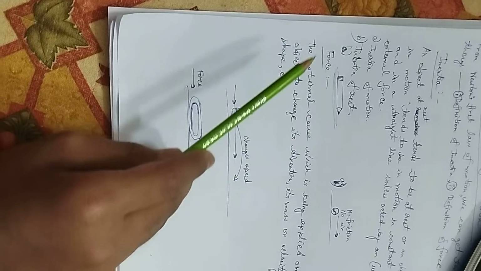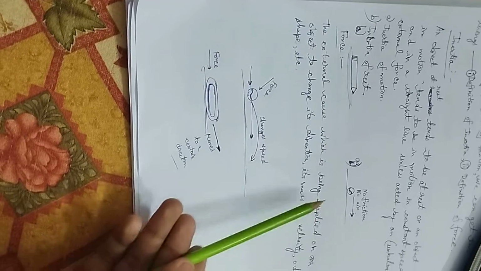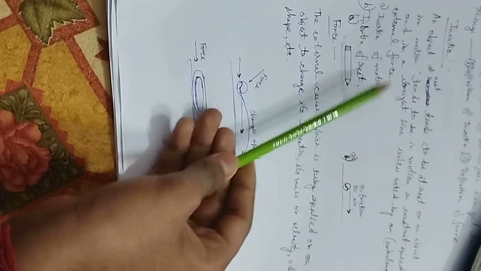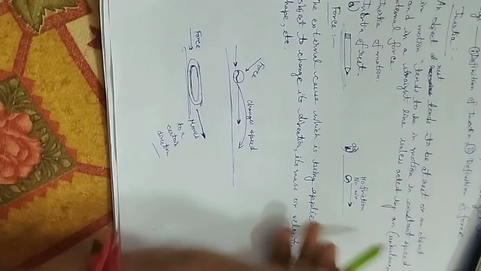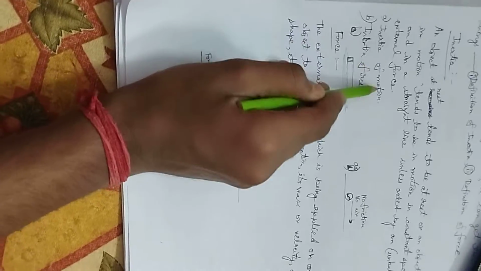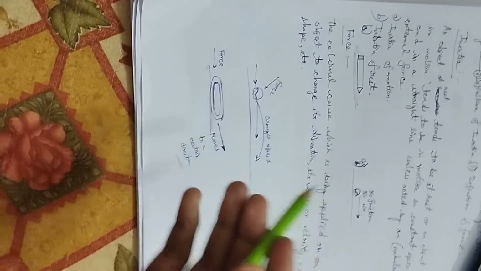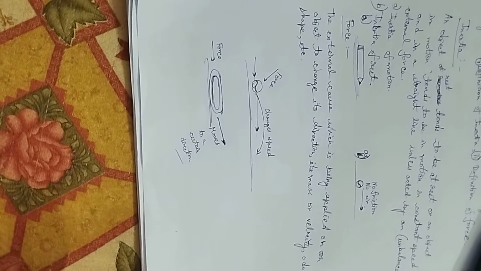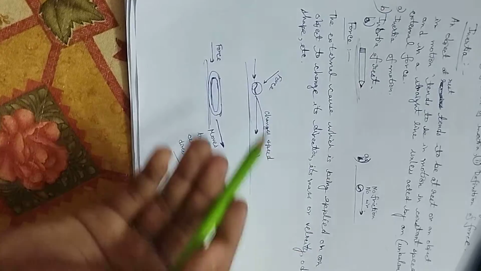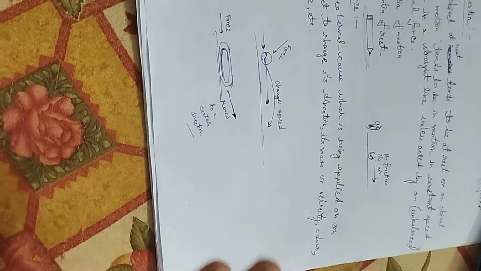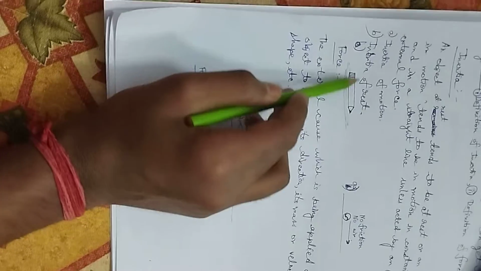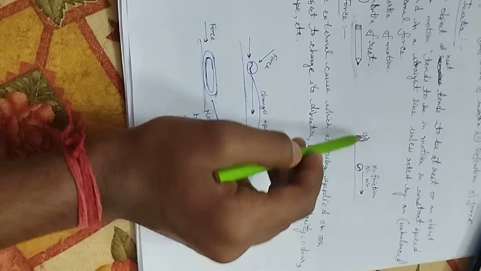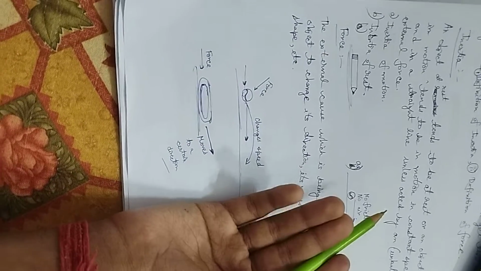Then we will know about the definition of force. We already know from inertia that an external force means the external cause which is applied on an object to change its direction, mass, velocity, or shape, etc. So we get the inertia of rest and also the inertia of motion.